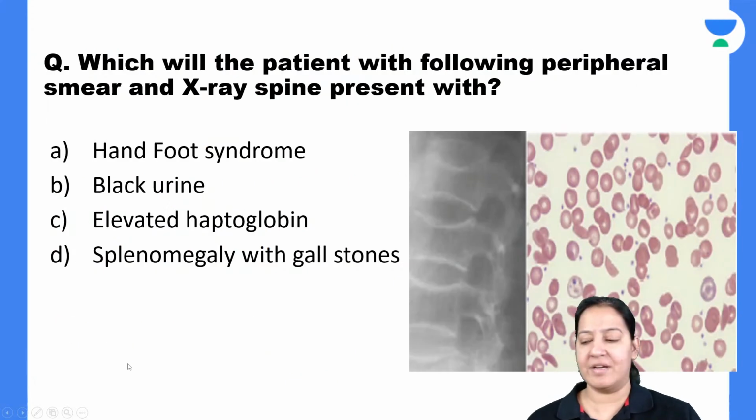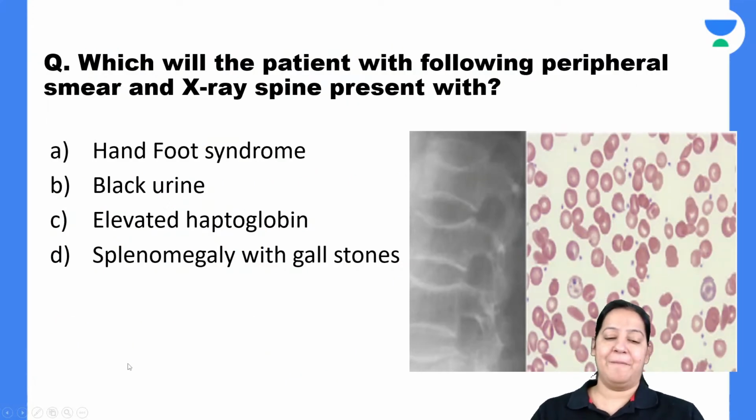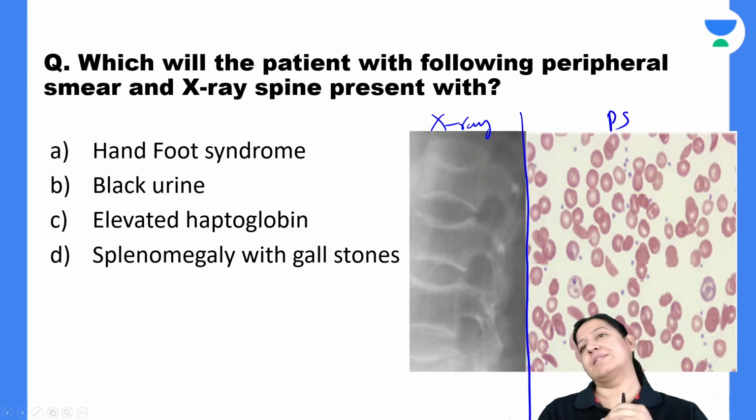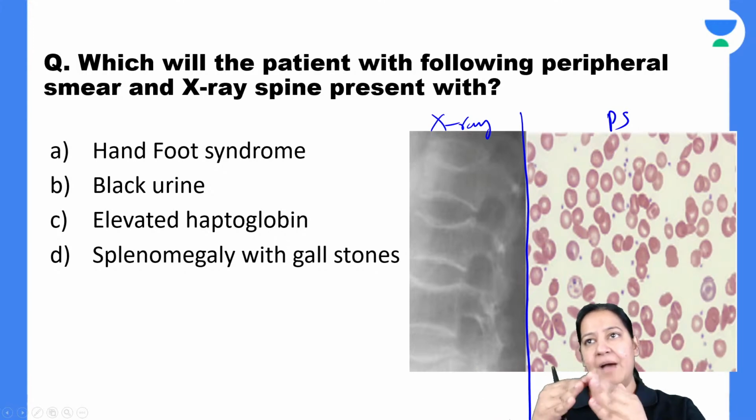I tried it. One more question on sickle cell anemia. Read the question. You yourself tell me the answer now. No need of any explanation in this question, I guess. I have explained everything to you. Read the question. Two findings. One X-ray is given to you and one peripheral smear is given to you. Two images are given to you for solving this question. See both images, combine them and tell me the answer.